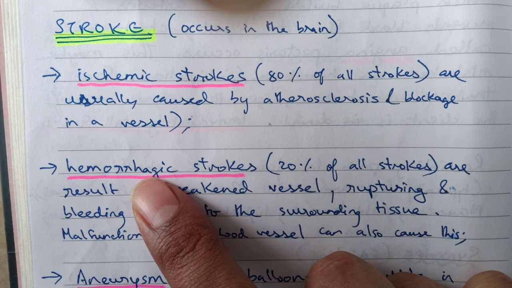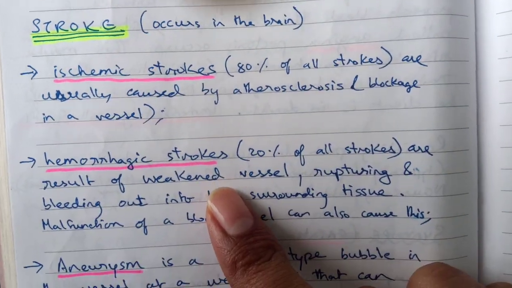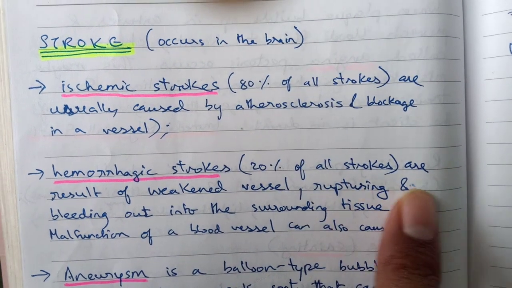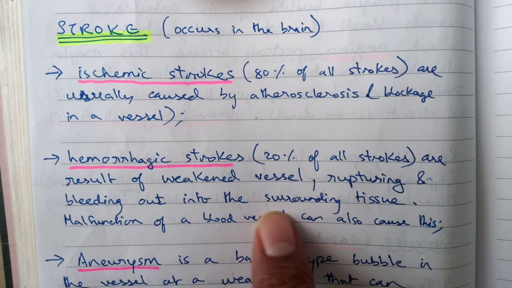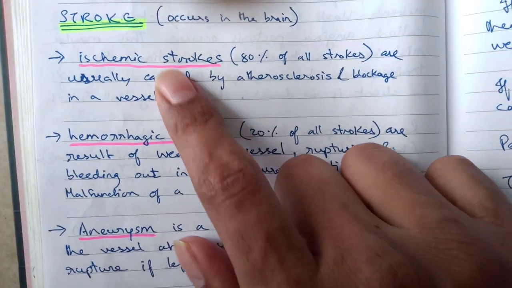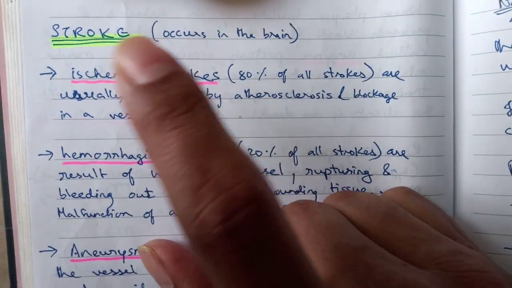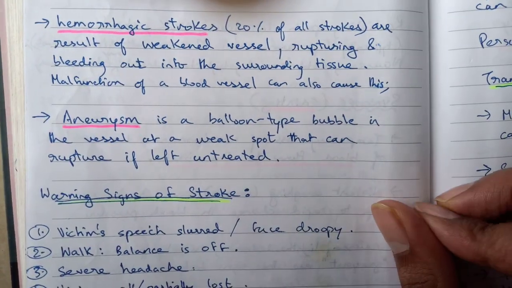Then we have hemorrhagic strokes. God, just pronouncing it is so difficult. 20% of all strokes are a result of a weakened vessel rupturing and bleeding out into the surrounding tissue. So these are not that important, guys. This is just for your knowledge. They're not going to directly ask you what is ischemic stroke, what is the difference between ischemic and hemorrhagic stroke and stuff like that. So don't worry.